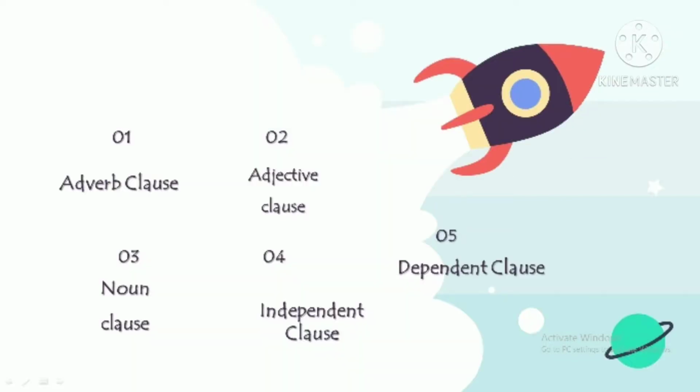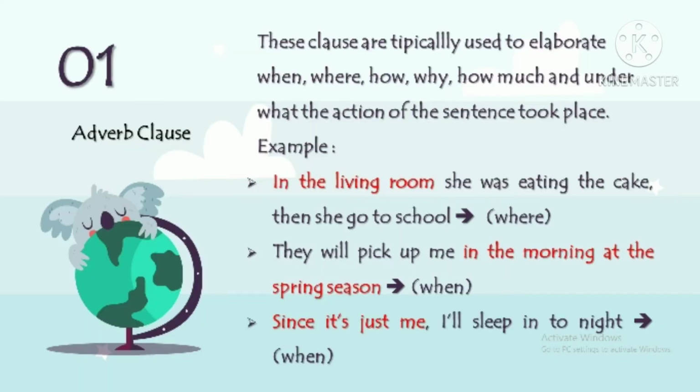You can see in here, there are 5 types of clauses in the material today, namely consisting of 1. Adverb clause, 2. Adjective clause, 3. Noun clause, 4. Independent clause, and last, dependent clause. And the adverb clause will be explained by Atri. Let's start it.